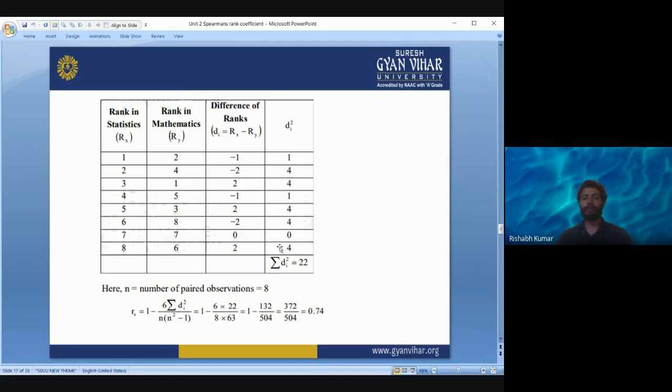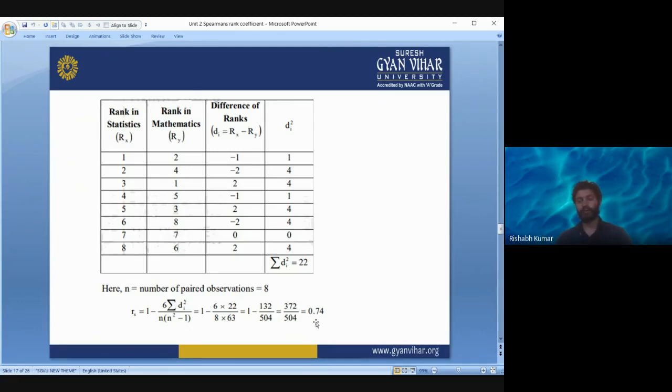Similarly, you get this Di square column. You find out the summation of all these values. So that will give you the summation of Di square, that is 22. You just now put this Di square in the formula and you will get the rank correlation coefficient.